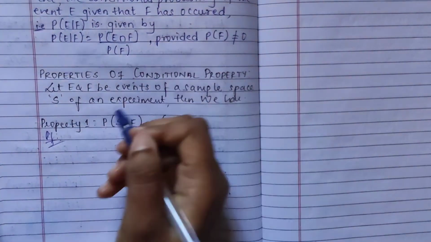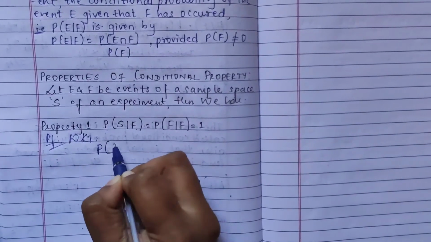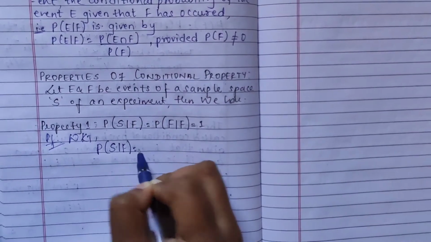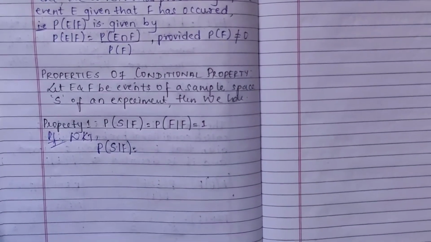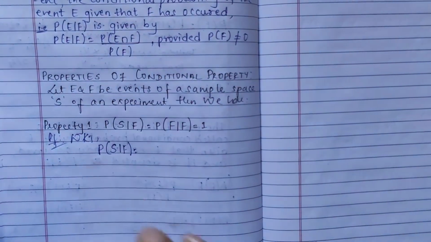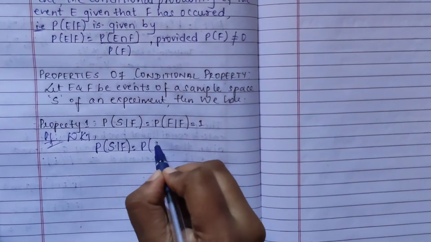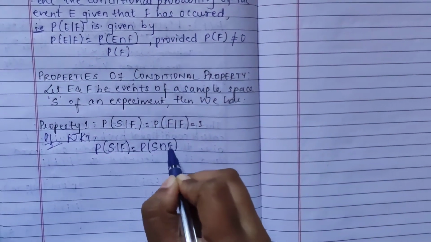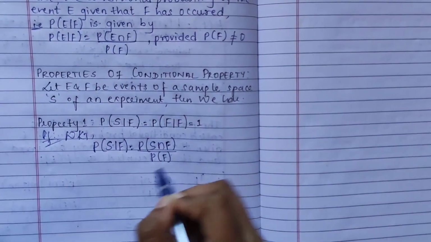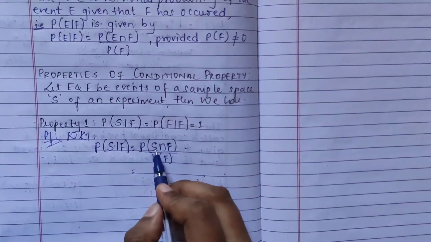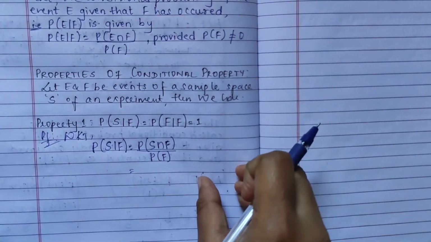So we'll see how we get it. Considering the formula, the probability of S given F is the probability of S intersection F divided by the probability of F. S is the sample space and F is an event, a subset of S itself.